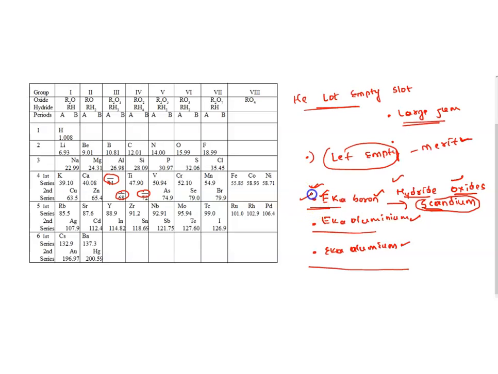That's why leaving empty slots and giving a definition for them became a merit of this table, because this idea of Mendeleev got great success in the future. Then he also named one element, Eka aluminium, and he also predicted its hydrides and oxides, that is, its chemical properties. Later in the future, we found an element which had the same kind of properties that Mendeleev gave for Eka aluminium. That is called gallium.